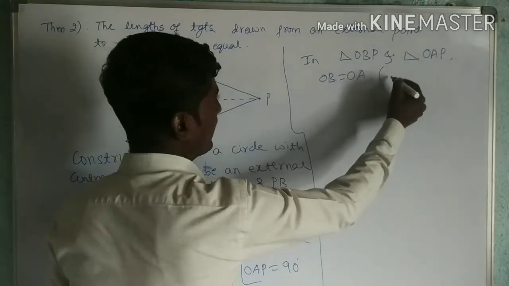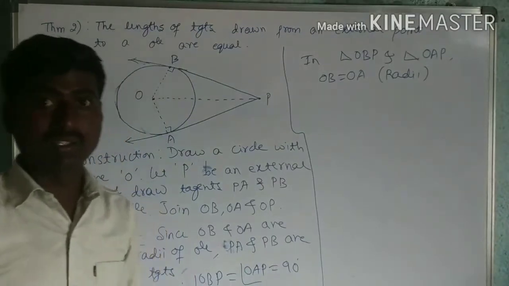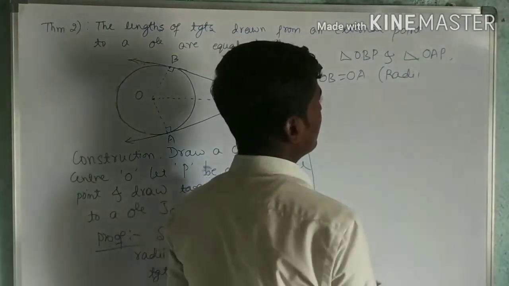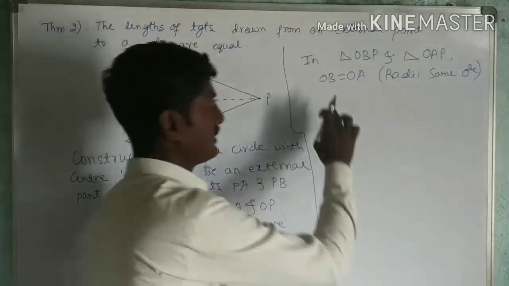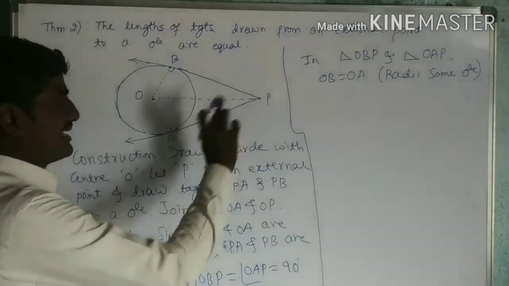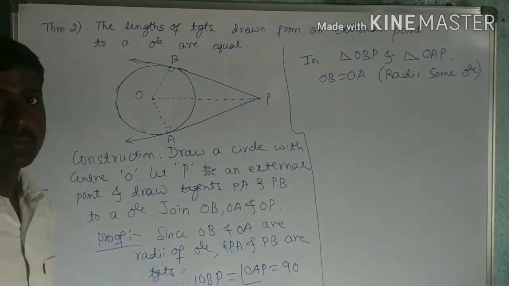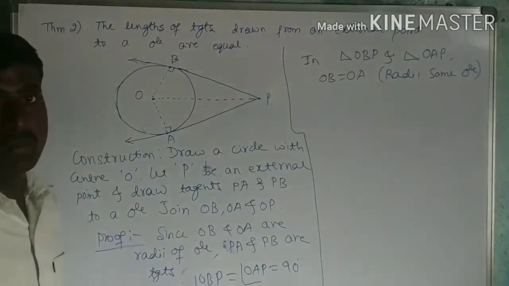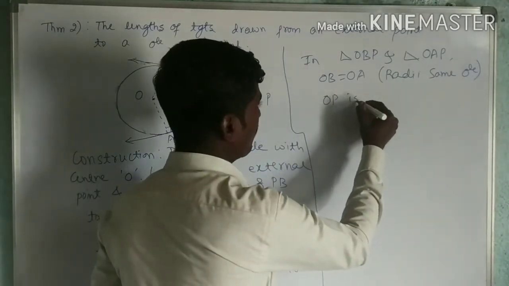Because these two are radii of the same circle. Radii of the same circle, so those two must be equal. Then OP is common for these two triangles. I will use the concept of congruency here. So OP is the common side of these two triangles.